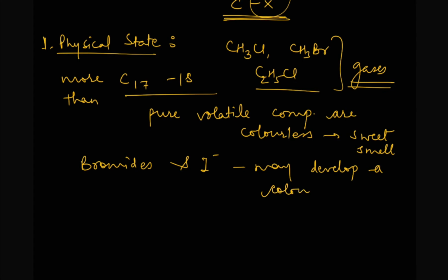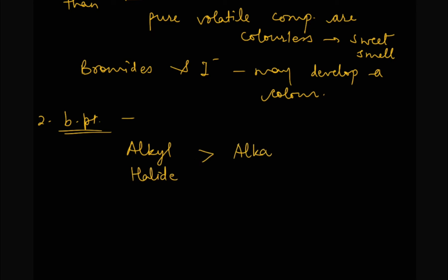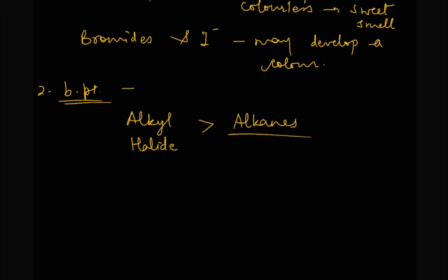Now moving to the next, that is boiling point. Now what about boiling point? Boiling point depends upon the intermolecular forces of attraction. So if we compare the boiling point of any alkyl halide with the corresponding alkane, alkyl halides will always have a higher boiling point as compared to the corresponding alkanes.